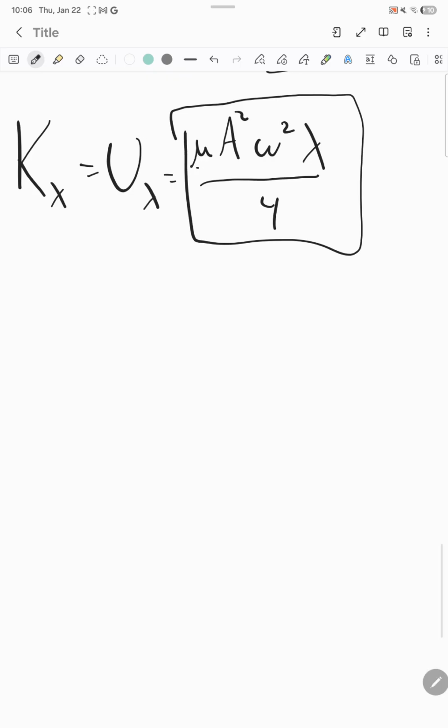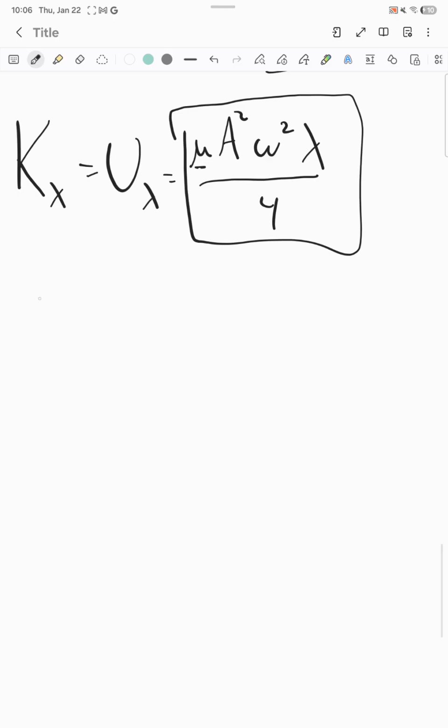You have your constant here, and if you have your amplitude, angular frequency and wavelength, you can know what the kinetic or potential energy of your system is. If you don't, you can mainly derive these things if you have a problem. So there's not a lot to say about this.